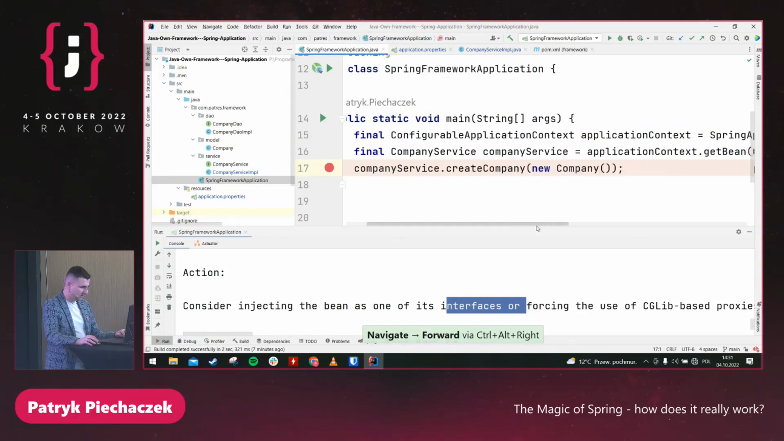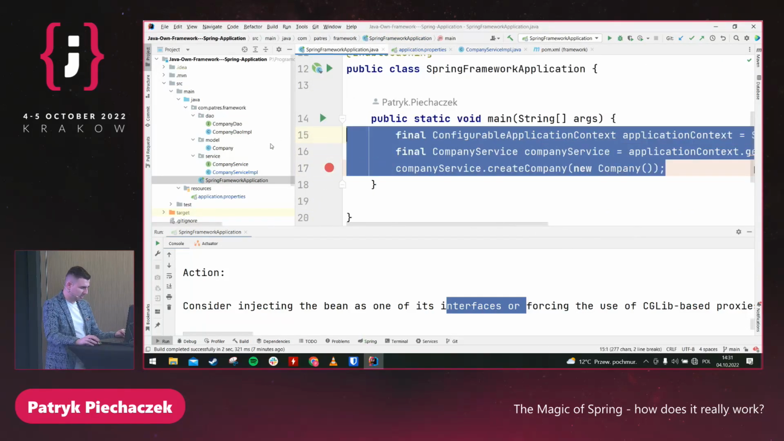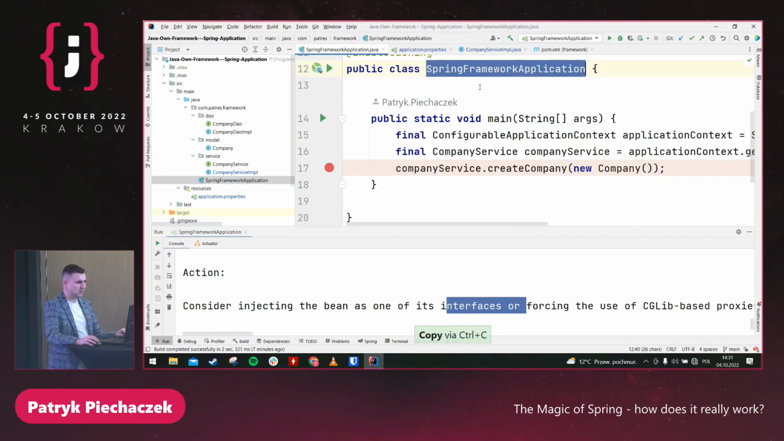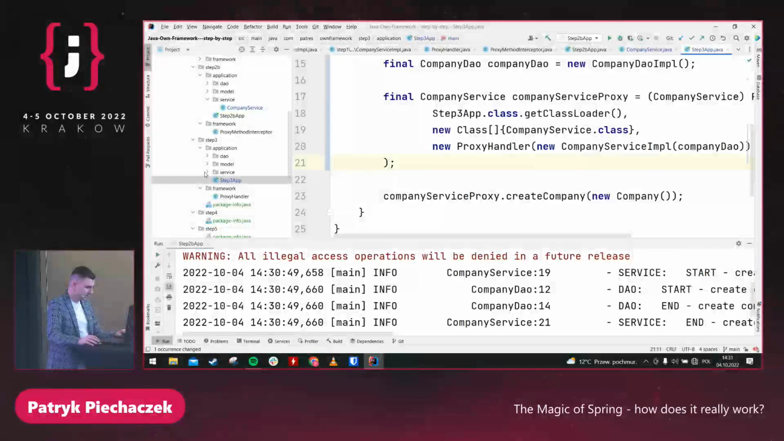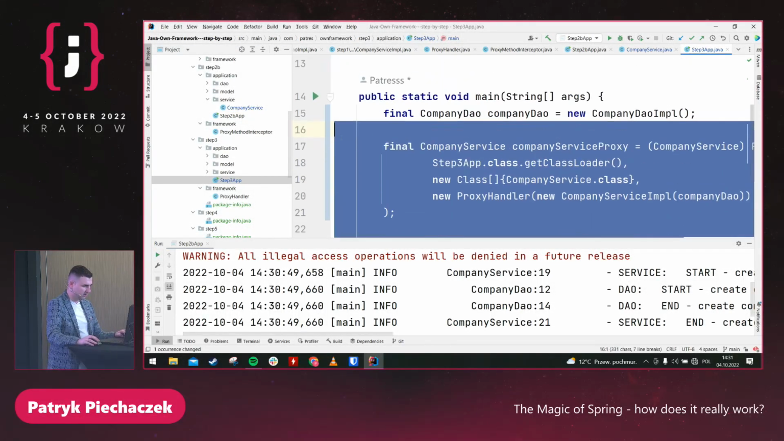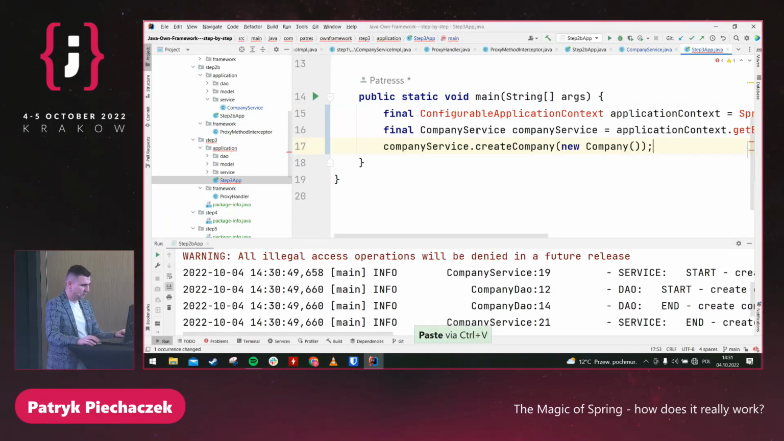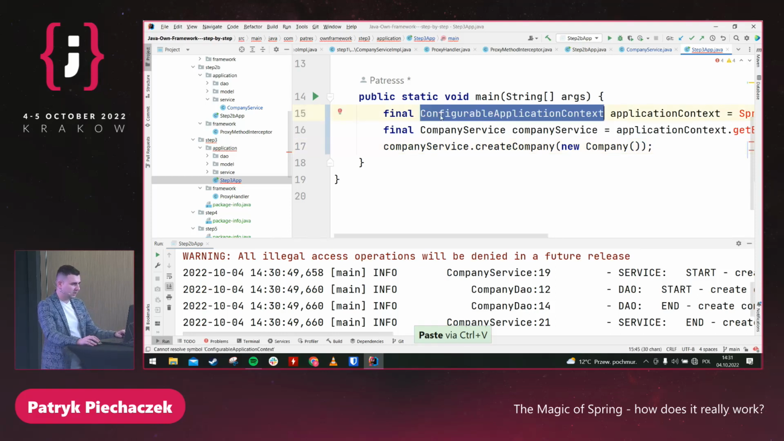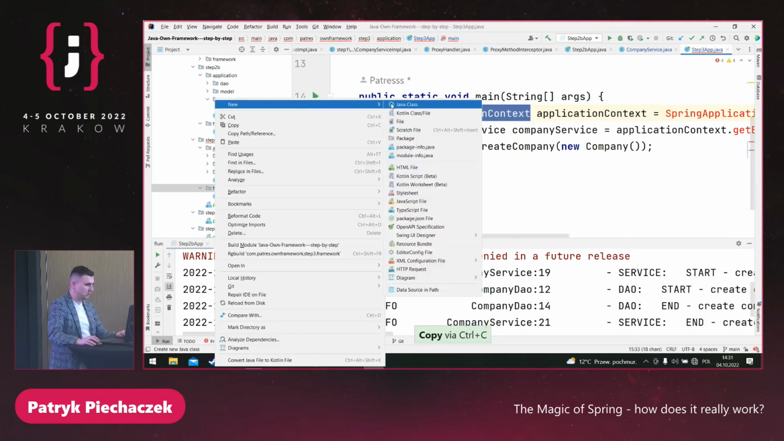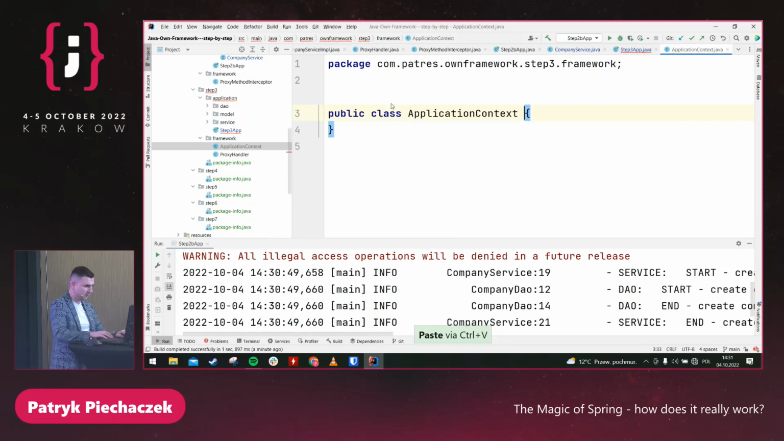So let me copy and paste the code from Spring. Here I have a Spring Framework application, I have an application context. So in my code, I'm just going to copy and paste, and we will see what we should change. Okay, so first I need to have something like an application context. We don't have it, but it should not be a big problem. Yeah, I can create a new class, ApplicationContext.